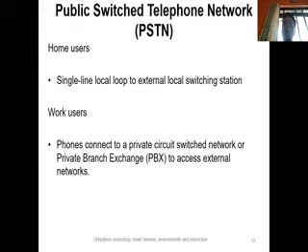station. On the other hand, there are work users, for example, the corporate users, or group users, you can say. So for a work user or for a group user, the phone connects to a private circuit switch network, which is also called a private branch exchange. And this private branch exchange is connected to the external network. And that's how indirectly the external networks are accessed by this work user via the private branch exchange, or the private circuit switch exchange, you can call it.